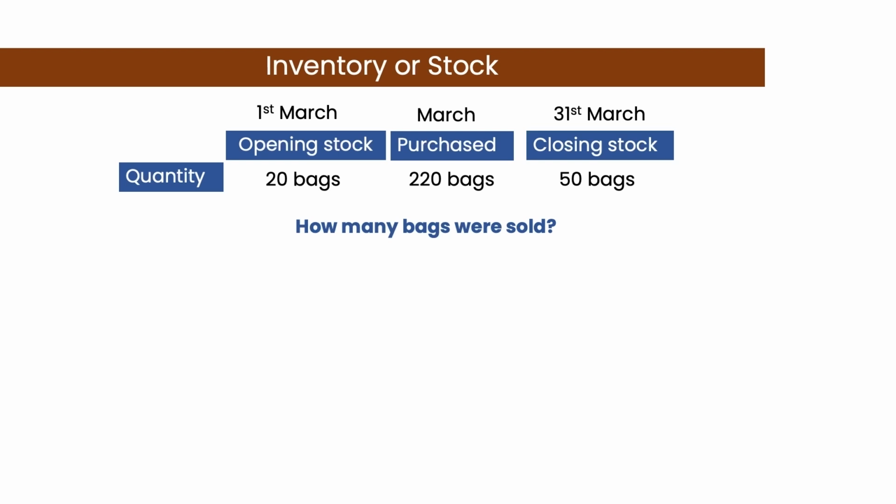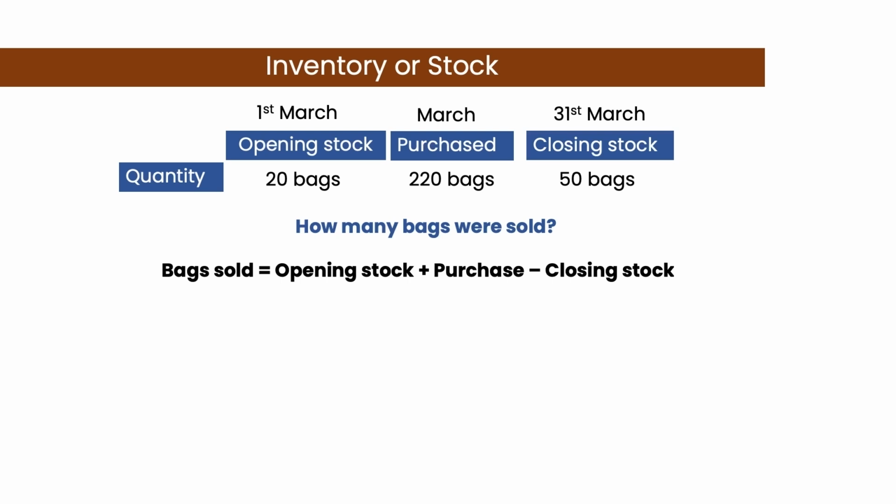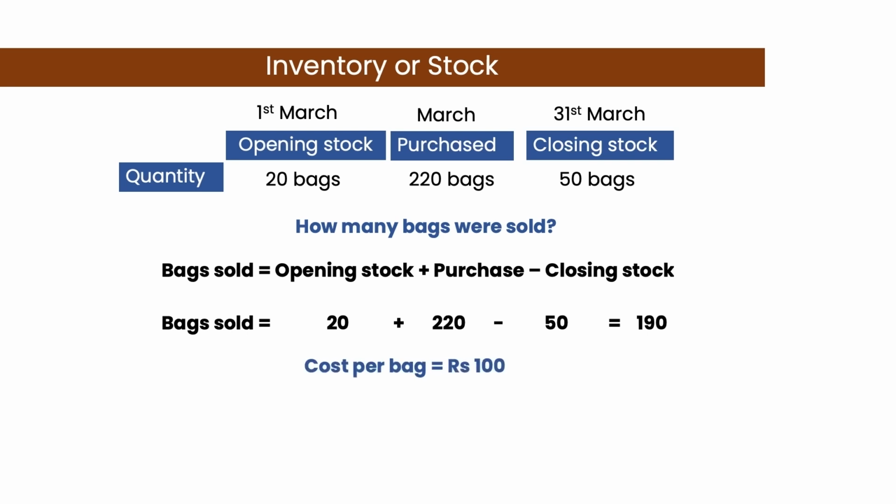We can estimate the bags sold by first taking the opening stock, then adding purchases during the period and subtracting the closing stock. So, with this, we know that in the month of March, 190 bags were sold. Now suppose each bag's cost was Rs 100, then we can estimate the cost of goods sold as shown. So the cost of goods sold during the month of March was 190 times 100, which is Rs 19,000.